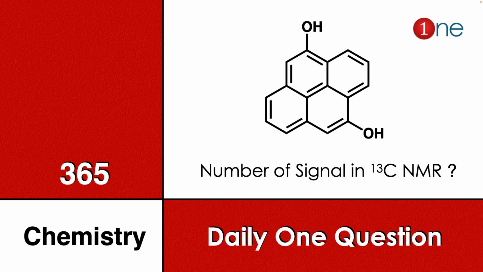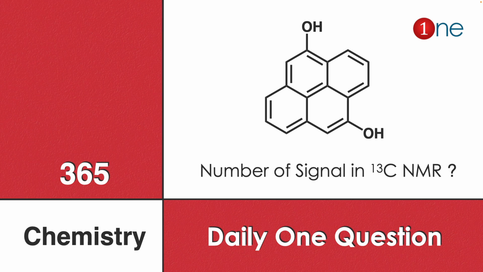Here a polycyclic compound is given, which is aromatic with 4 benzene rings and 2 hydroxyl groups. You have to find how many signals it can produce in the 13C NMR.